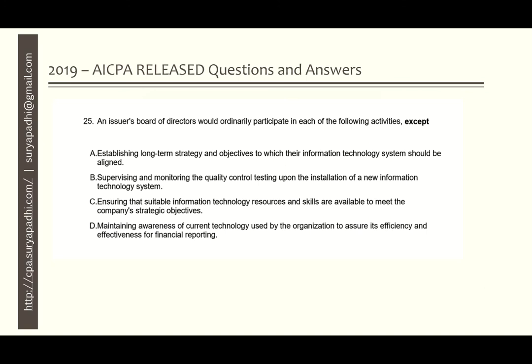Option C, ensuring that suitable information technology resources and skills are available to meet the company's strategic objectives. Option D, maintaining awareness of current technology used by the organization to ensure its efficiency and effectiveness for financial reporting.